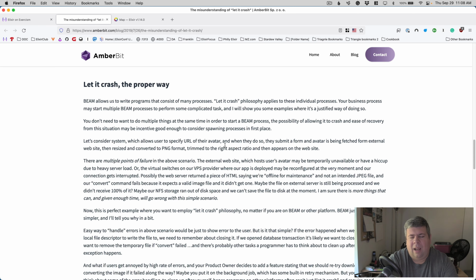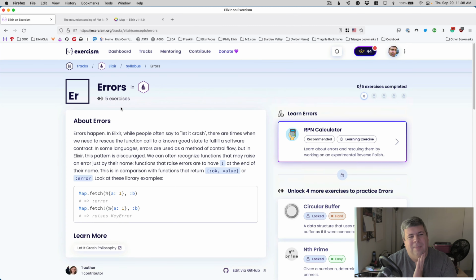Anyway, that's really high level thinking for an Exercism syllabus, but considering they talk about the term let it crash and they link to this article, I figured I'd mention it.